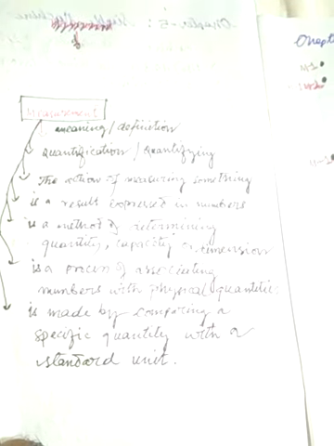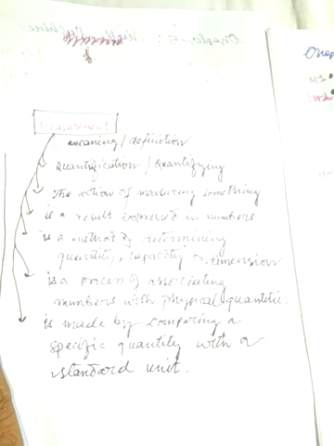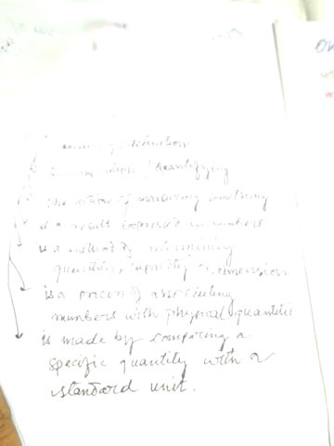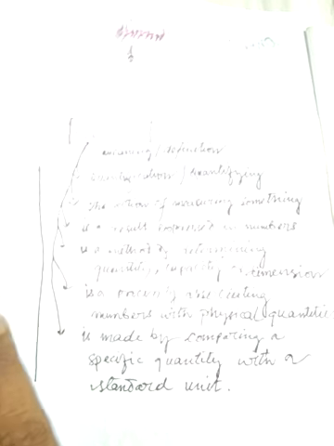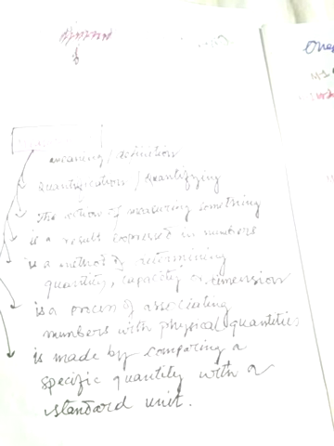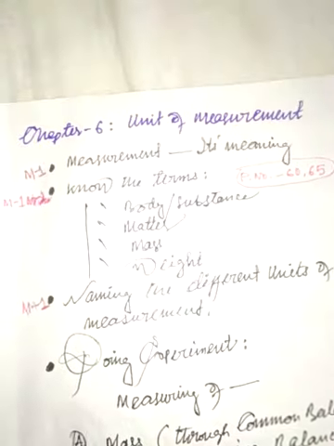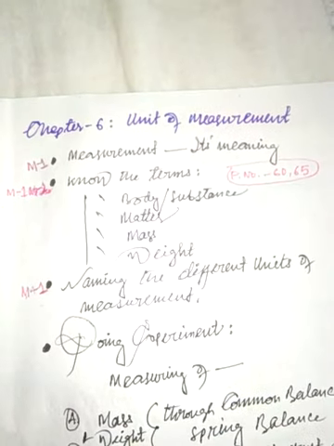You can write it down in your answer writing, whenever you get such kind of questions. I hope the concept of measurement or meaning of measurement is clear. So the first topic, measurement, its meaning, is done.